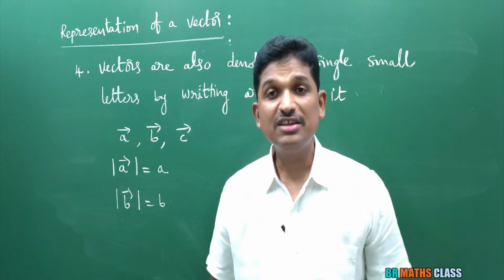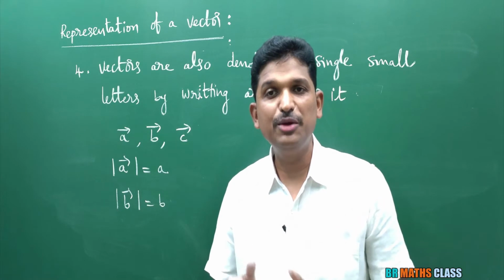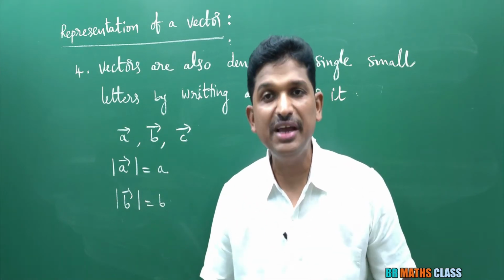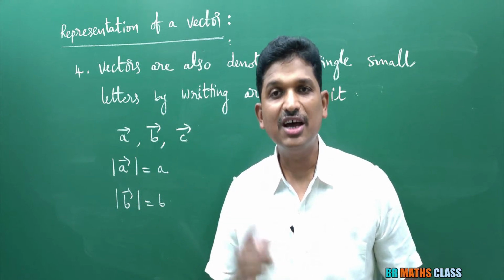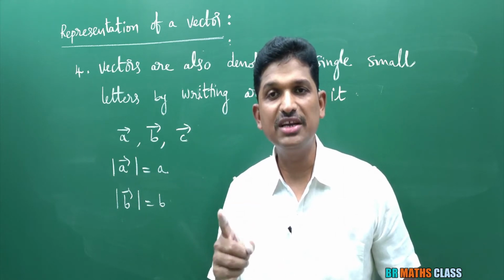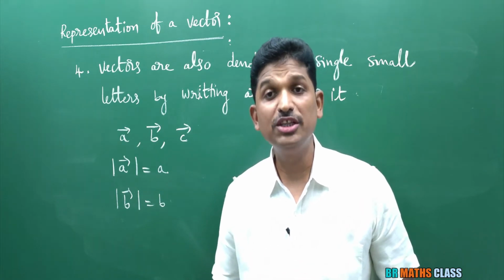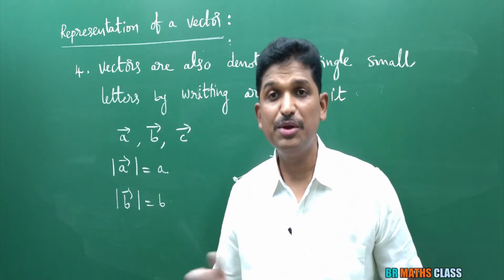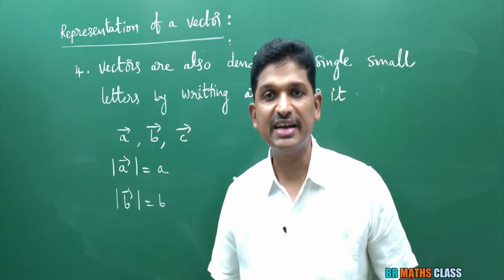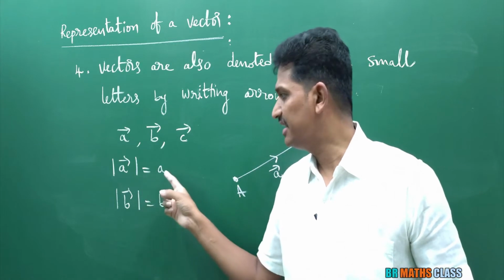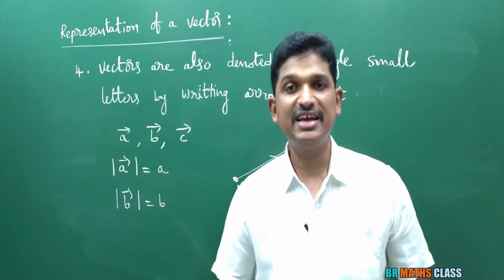What is the modulus of BD bar? Modulus of BD bar is BD, because length of the vector BD bar is distance between the points B and D. And fourth point, vectors are also represented by single small letters by writing arrow over it. Like A bar is a vector. While doing the problems, we'll write A bar is a vector, B bar is a vector, C bar is a vector, like that we'll write. In general, magnitude of A bar is written as a. Magnitude of B bar is written as b.